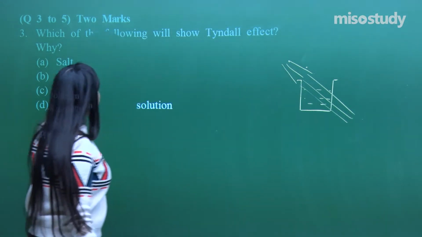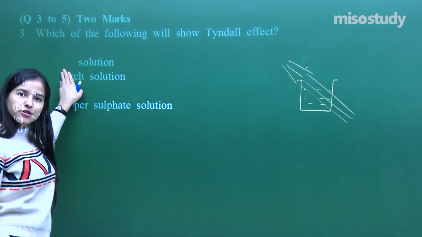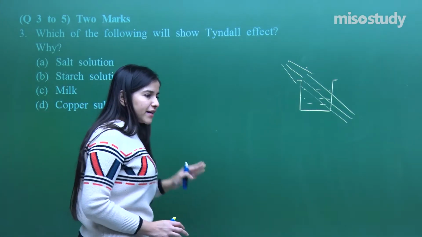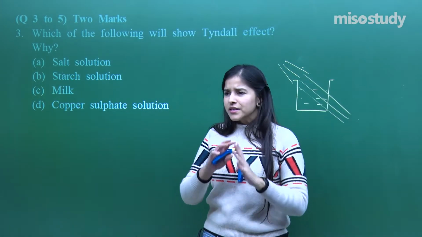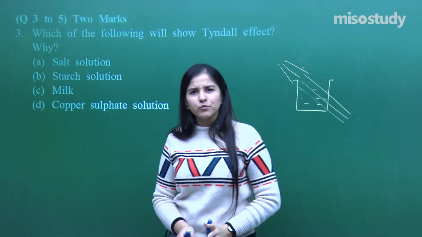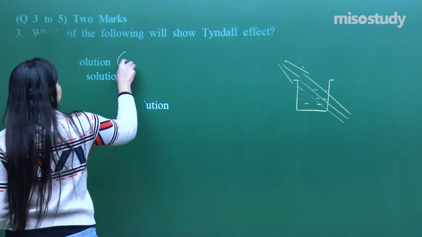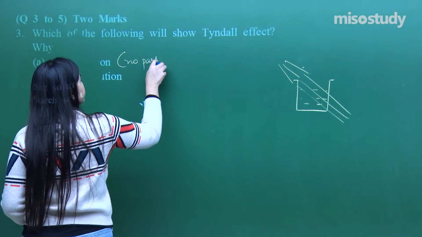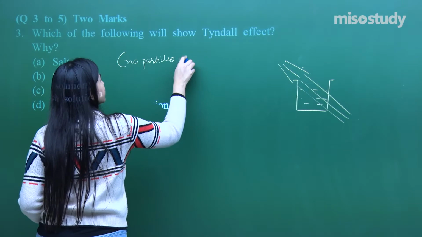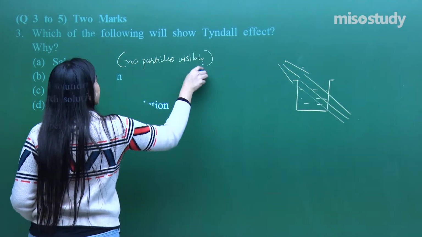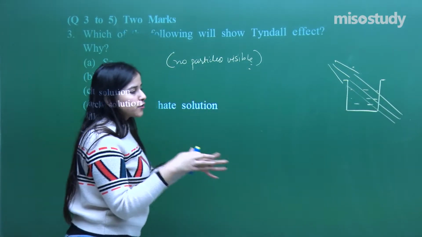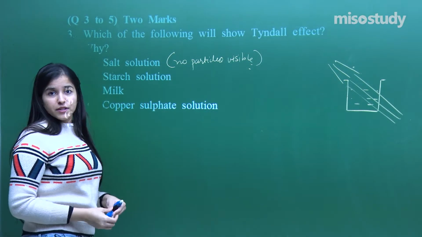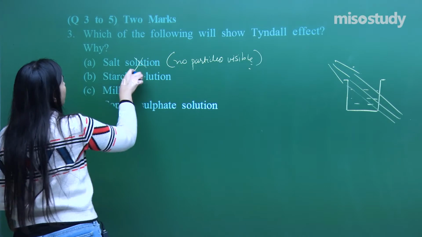So one is salt solution. You must have seen salt solution. Have you ever tried or observed any light passing through that salt solution? No, it is a completely uniform solution, a proper homogeneous solution. No particles visible, and in fact not just the visibility of particles, but no ray of light, that path is visible. So no Tyndall effect, it will not show the Tyndall effect.